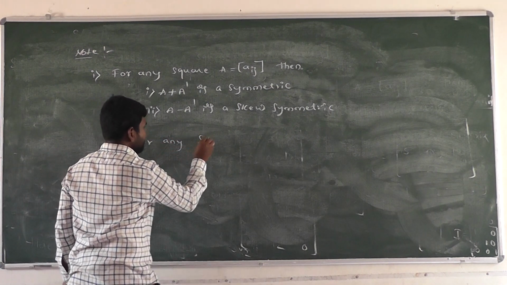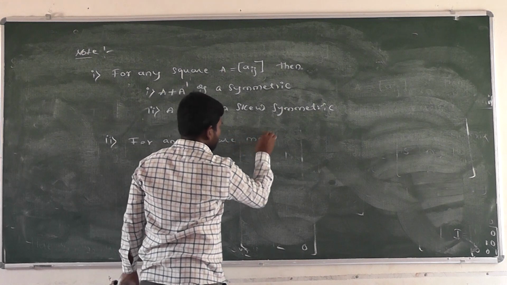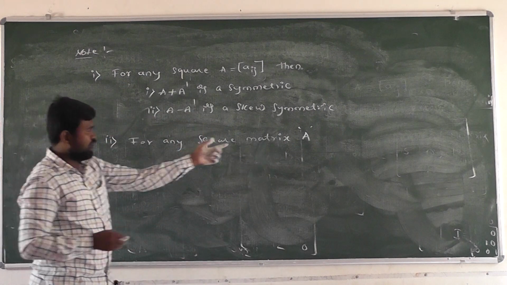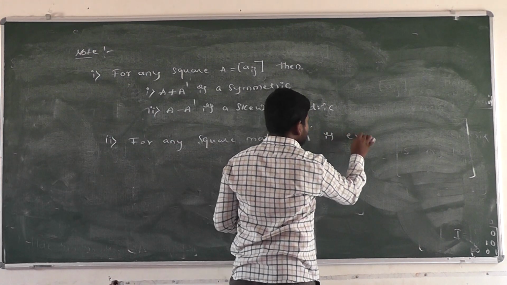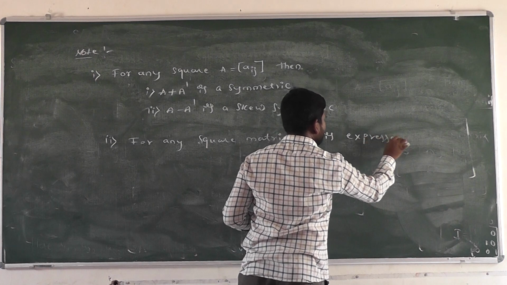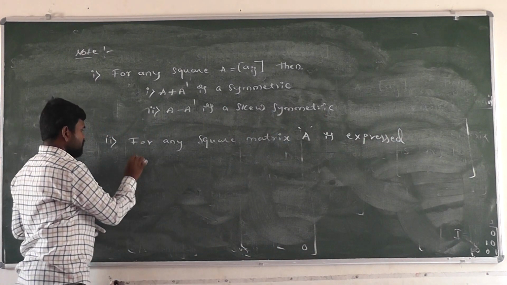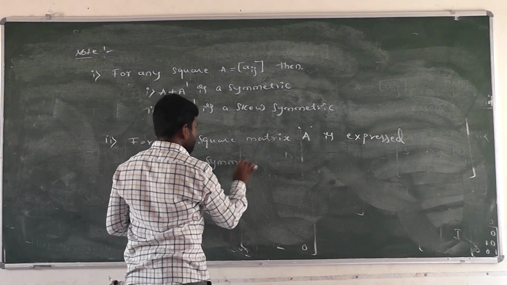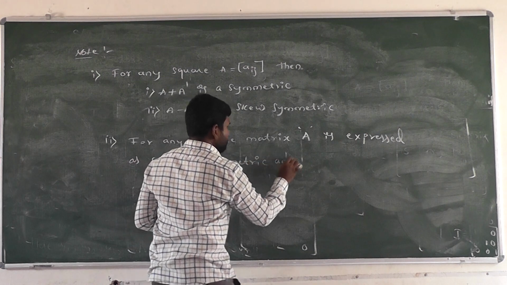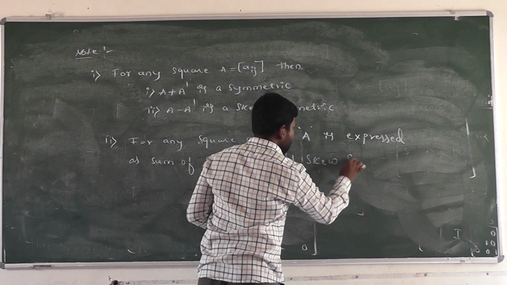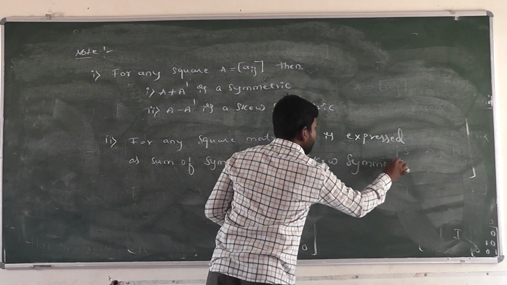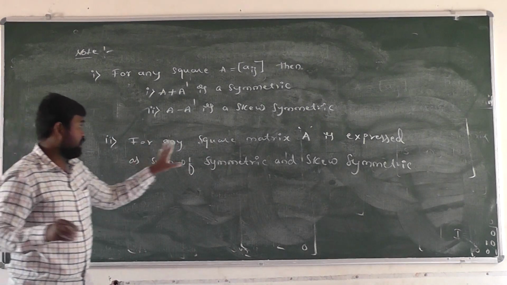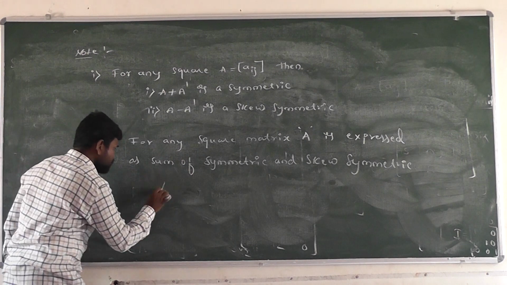For any square matrix A, it is expressed as the sum of a symmetric and a skew symmetric matrix. Right?